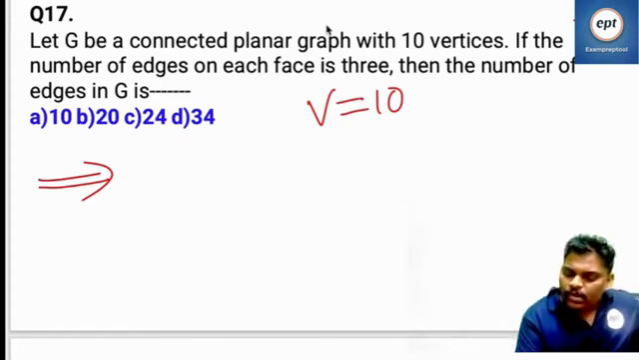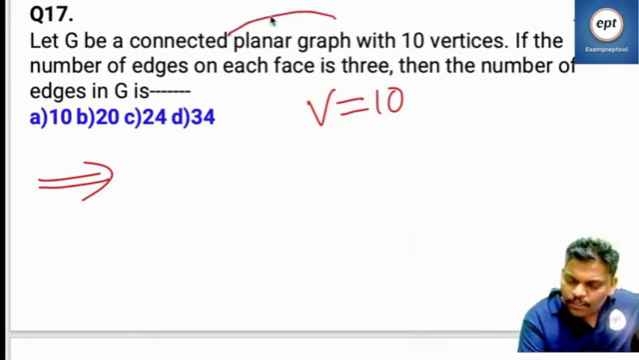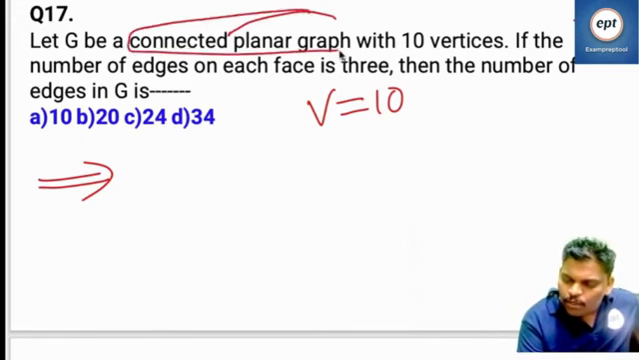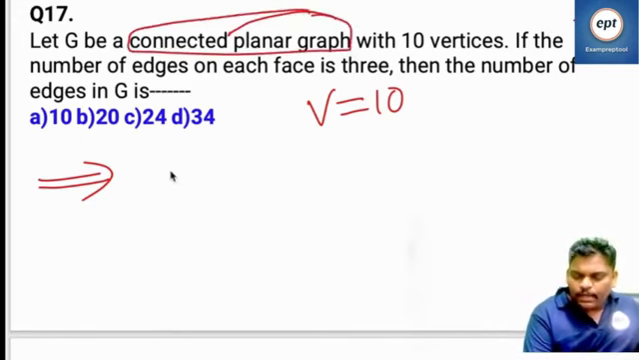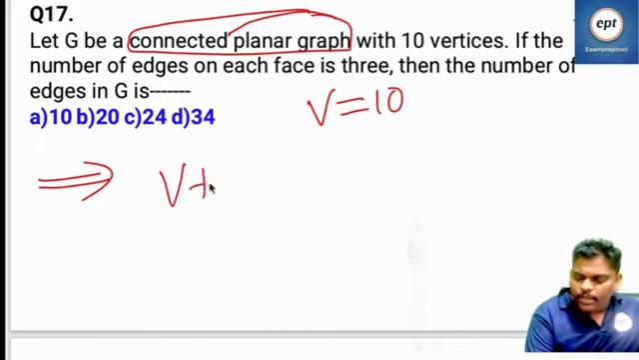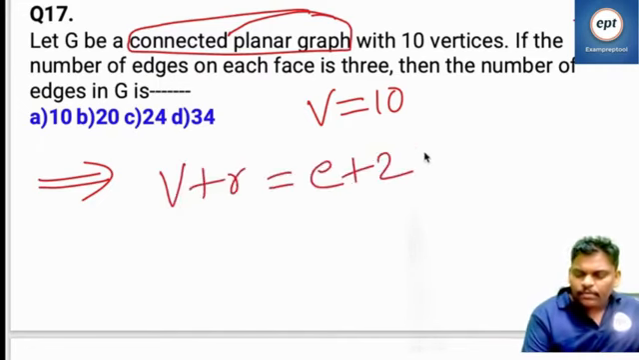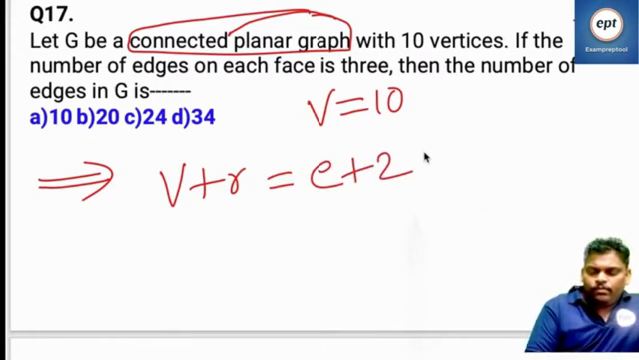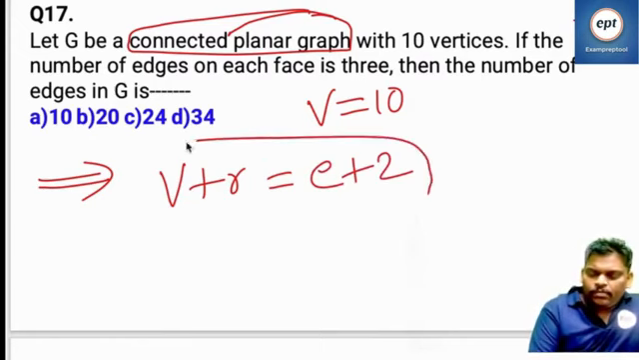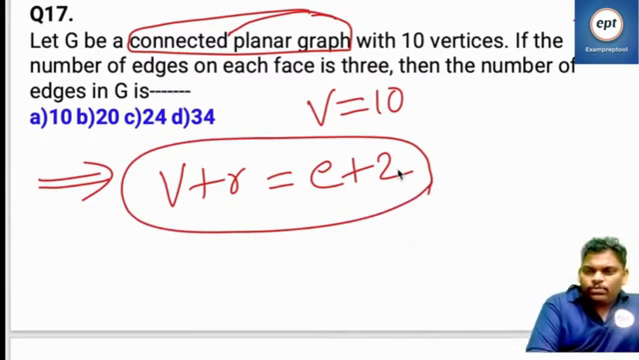Connected planar graph. What is the formula? V plus R is equal to E plus 2. Am I right? Connected planar graph, V plus R is equal to E plus 2.